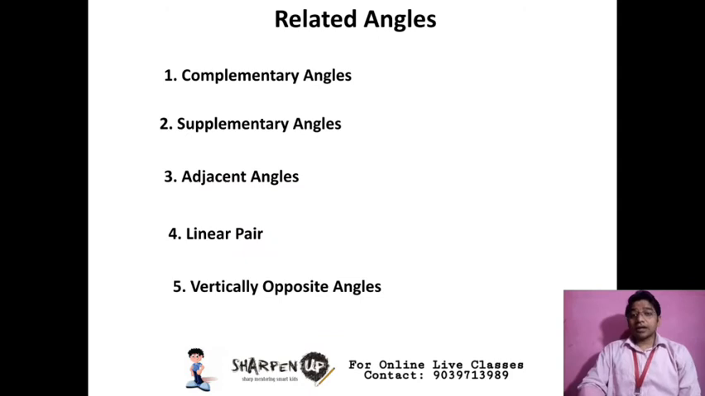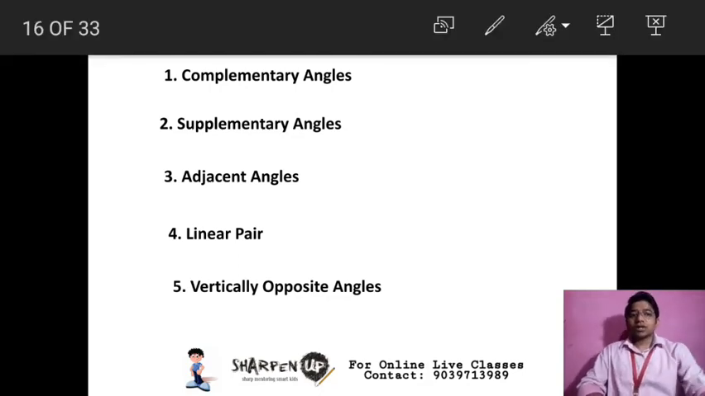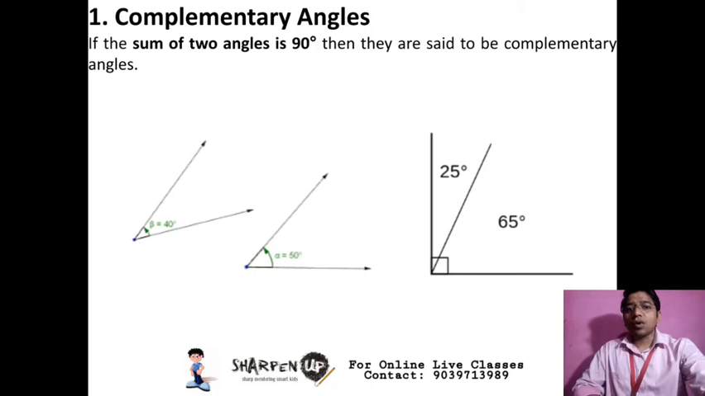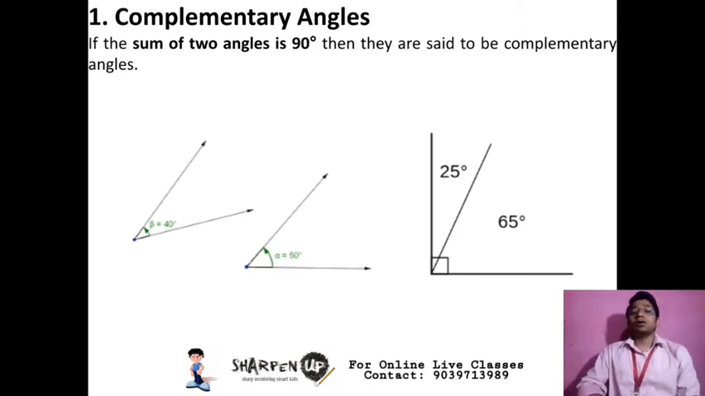Now learn related angles. We have 5 types of related angles: complementary angles, supplementary angles, adjacent angles, linear pair, and vertically opposite angles. So let's start with complementary angles. What is a complementary angle? If the sum of 2 angles is 90 degrees, then they are said to be complementary angles. That means if I have a 40-degree angle and you are asked to find the complement of 40 degrees, I need an angle such that after adding them, the sum should be 90 degrees. So the complement of 40 degrees will be 50 degrees.